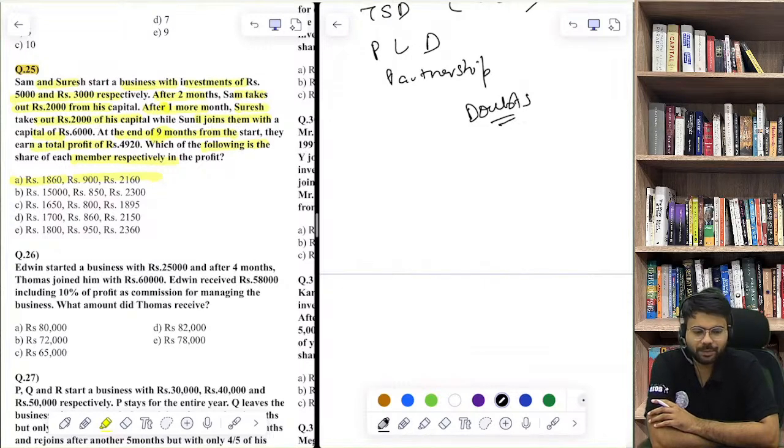Yes, there is no time limit, but you should not delay, because after every 3-4 days we are uploading one mock. So then it will be piled up. So better to attempt. If your syllabus is covered, then you can attempt.